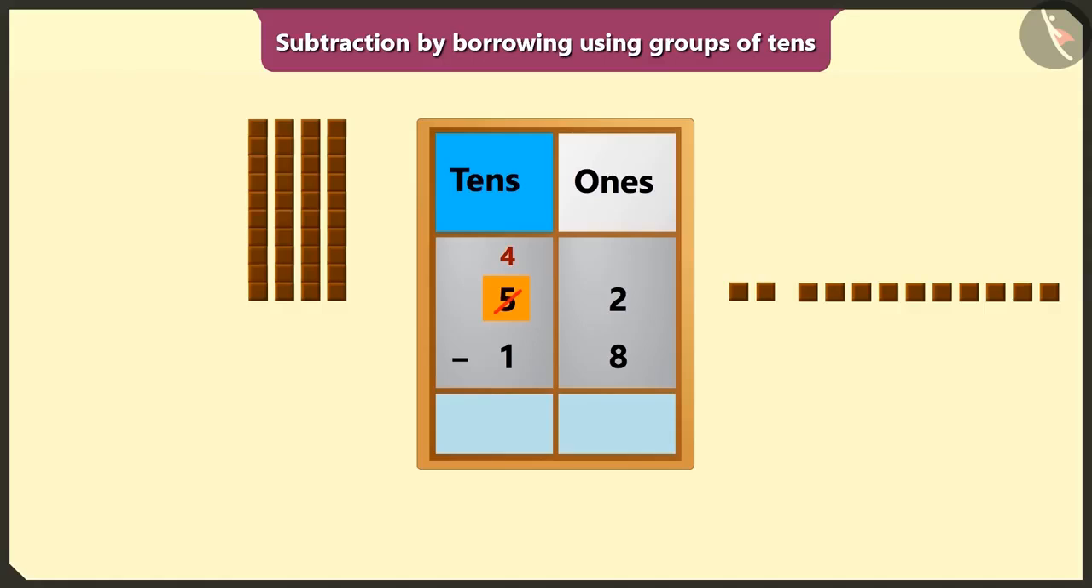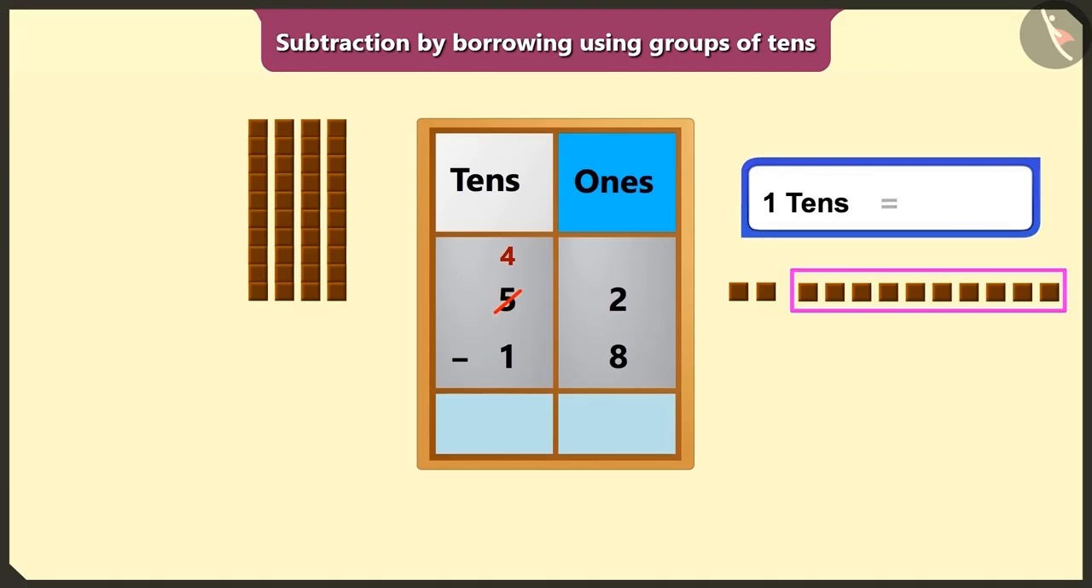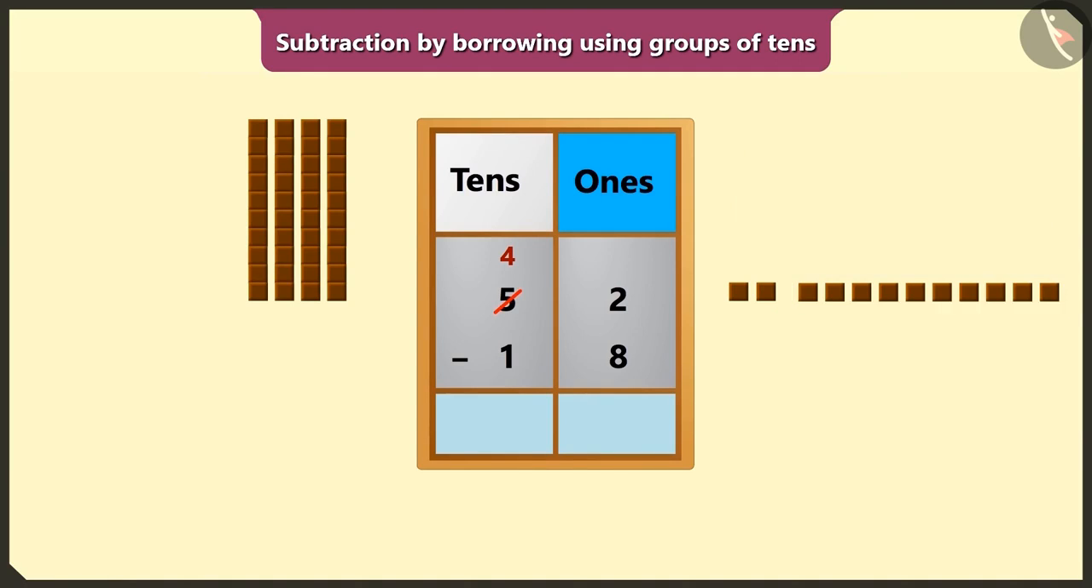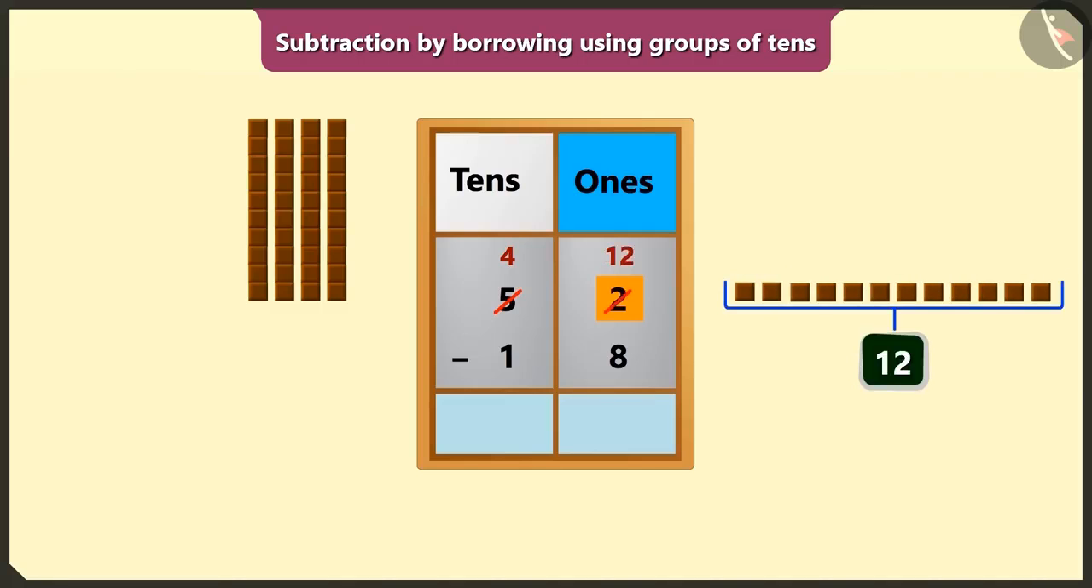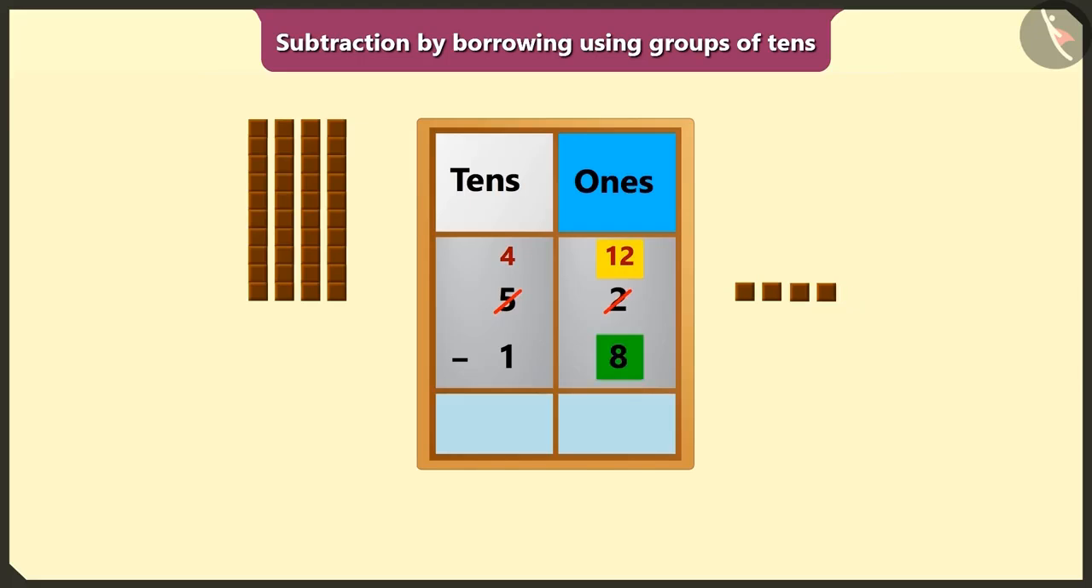Oh, so here 1 ten will be less in the place of tens. Absolutely right. Now in the box of ones, 1 borrowed ten equals 10 ones. Now it will be 2 ones plus 10 ones, meaning 12 ones in the box of ones. Now if we subtract 8 ones from 12 ones, we will have 1, 2, 3 and 4 left. Yes, so we will write 4 in the place of ones.